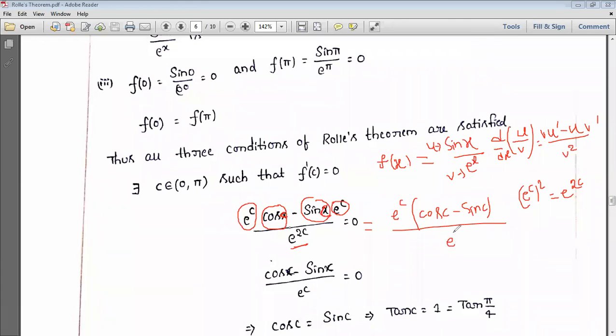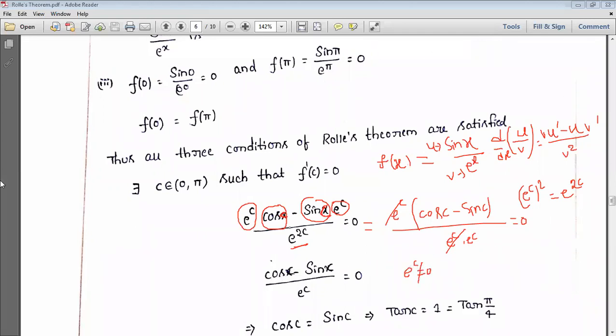E power 2c is e power c into e power c, so these two cancel, which is equal to 0. That's why I wrote here cos c minus sin c by e power c is equal to 0. E power c should not become 0; only at minus infinity it becomes 0.